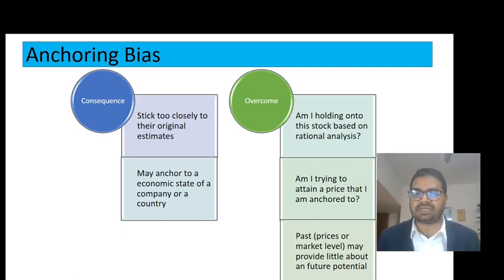Then we may ask ourselves a second question: am I trying to attain a price that I am anchored to? For example, the price of a stock was 200 and I anchored to 200, and when it is 100 or 150, I always think it will go up to 200. But this time it might not, because the economic situation, financial strength and many things might have changed from before. Past price levels in the market might provide little insight into future potential. That means past price levels might help us only a little to forecast the future.